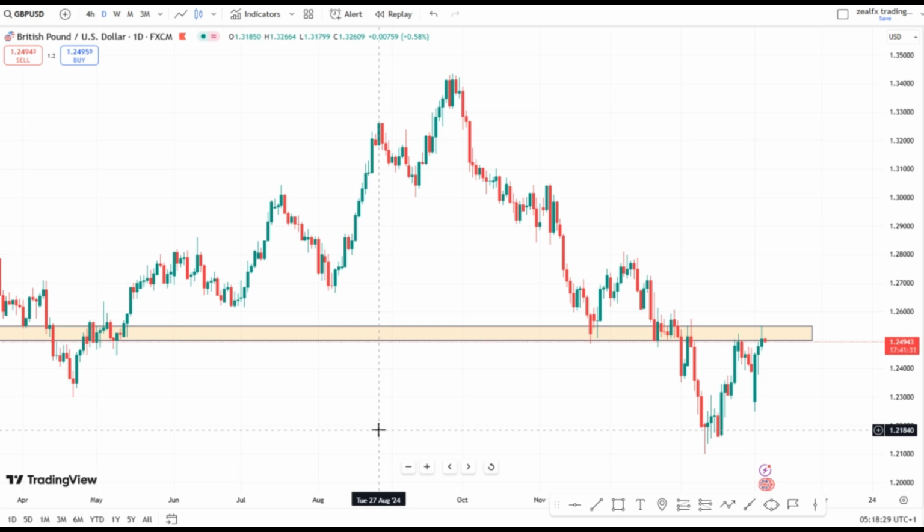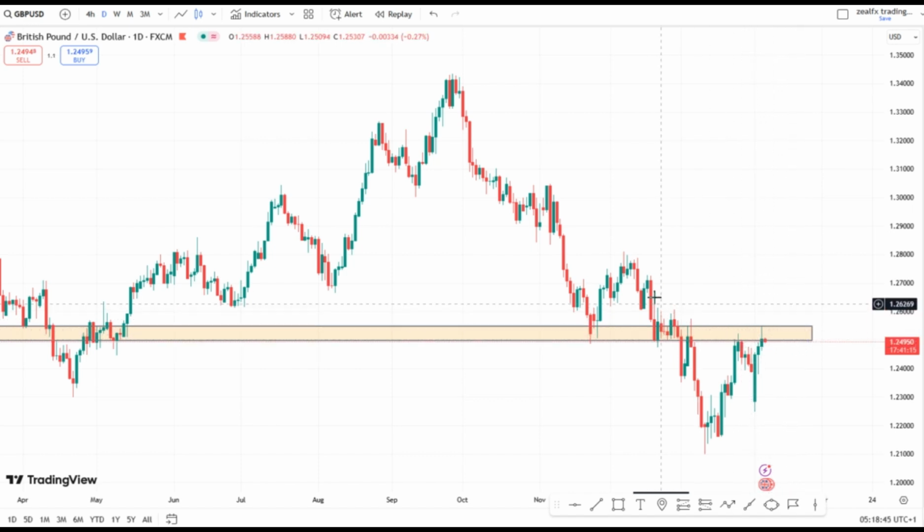Hello traders, we find a false breakout on GBPUSD on a very significant level. So long as we find this false breakout on this strong resistance zone, this is a strong indication that we're expecting GBPUSD to drop.